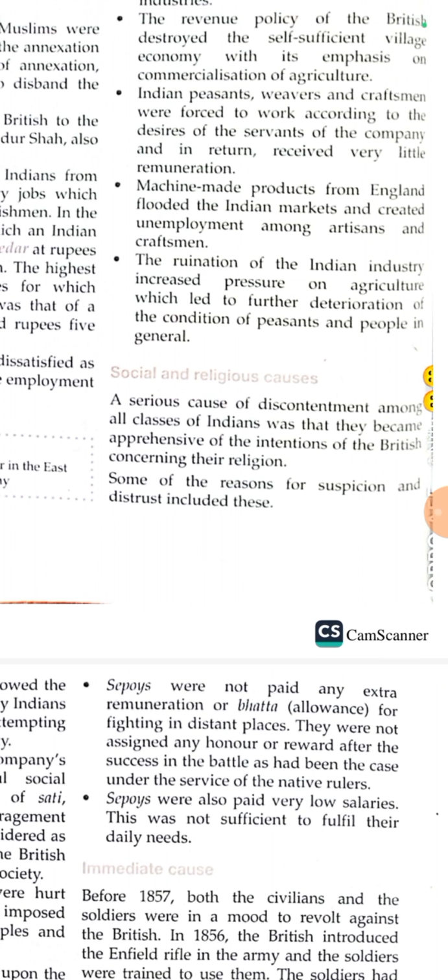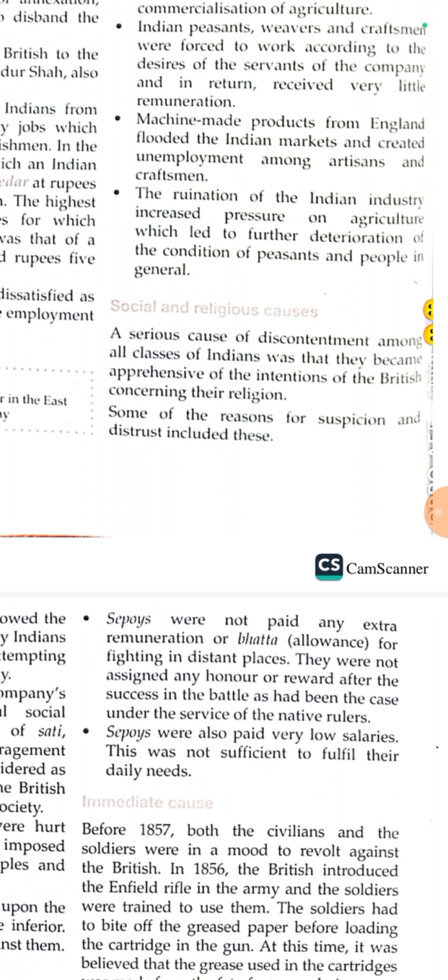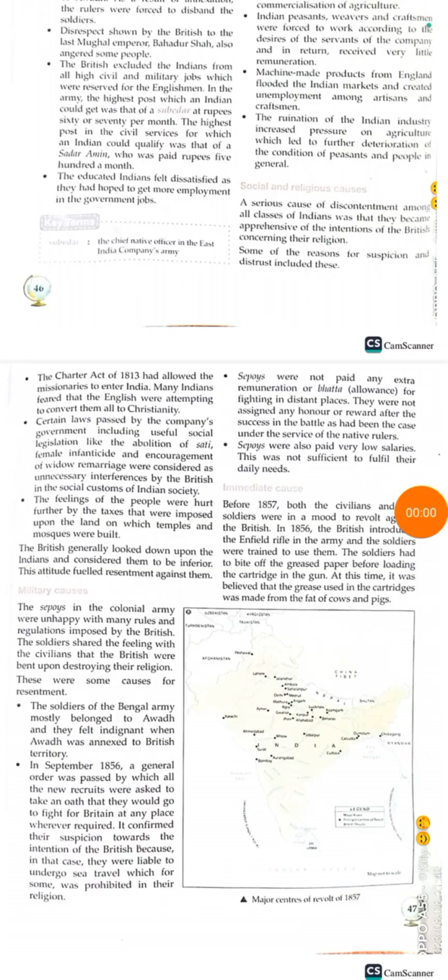Machine-made products from England flooded the Indian markets and created unemployment among artisans and craftsmen, which I already explained. The ruination of Indian industry increased pressure on agriculture, which led to further deterioration of the conditions of peasants and people in general. So Indian industry was ruined. People who were earlier working in Indian industry became dependent on agriculture, right? So this way, pressure was created on agriculture, right? That was about political and economic causes.